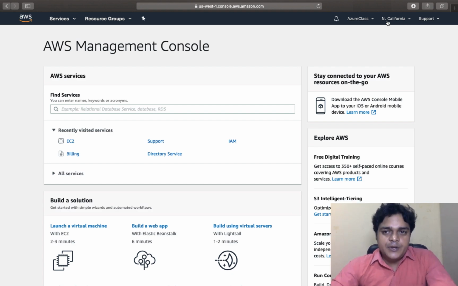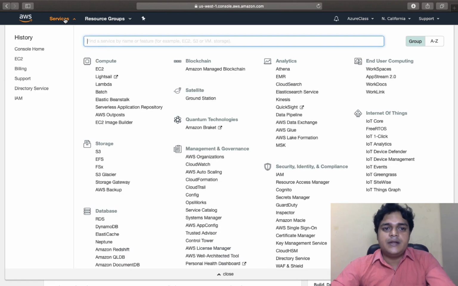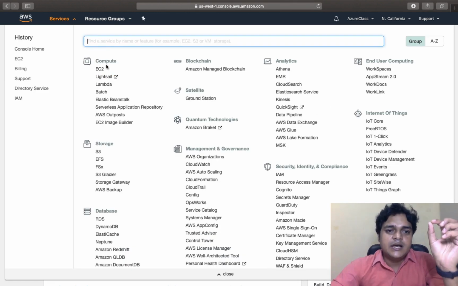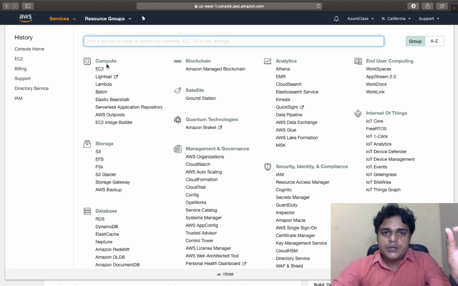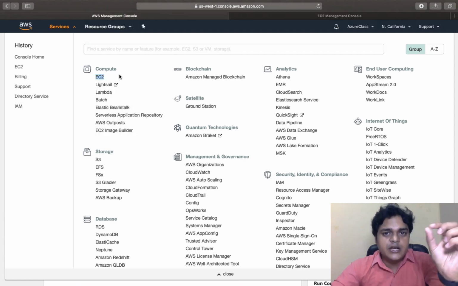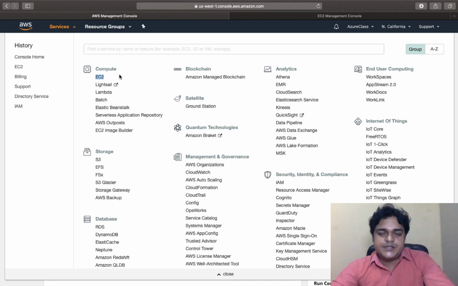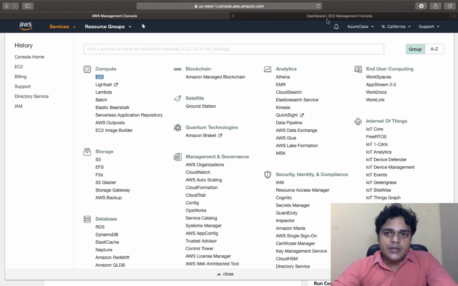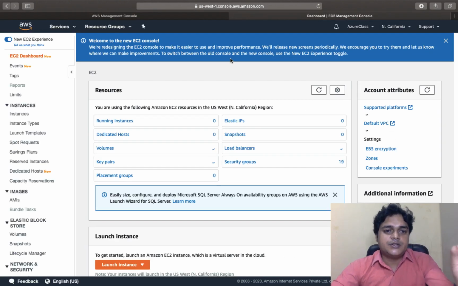So guys, I have already purchased my Amazon subscription. So this is the Amazon portal, and on the Amazon portal we are able to see one option, Compute. Under Compute we are able to see EC2. As we discussed, EC2 is Elastic Cloud Compute, and by using it, you are able to create any kind of virtual machine. So I'm going to open our EC2, and this is our EC2 dashboard.